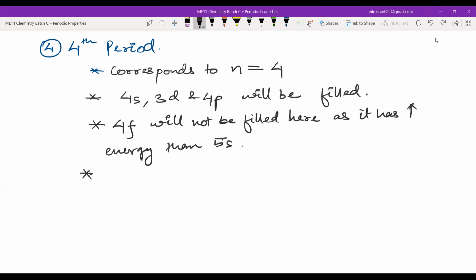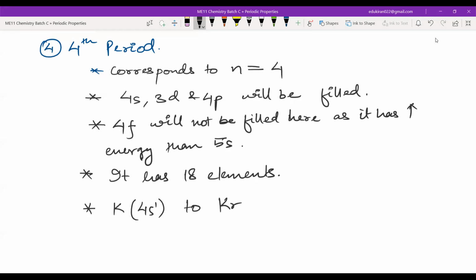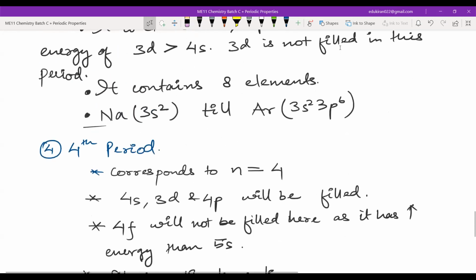Fourth period has 18 elements. So from where to where? From potassium to krypton. Potassium will have 4s1, and krypton will have 4s2, 3d10, 4p6. So 18 electrons, 18 elements.